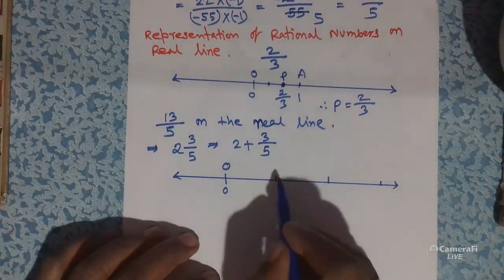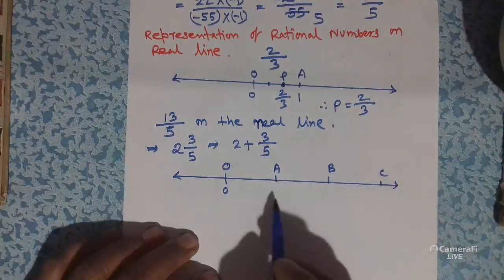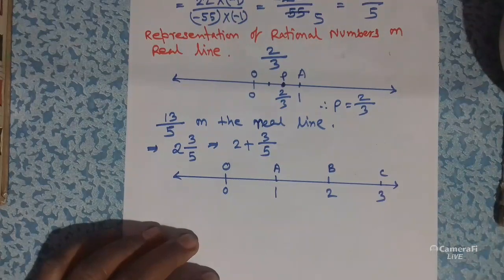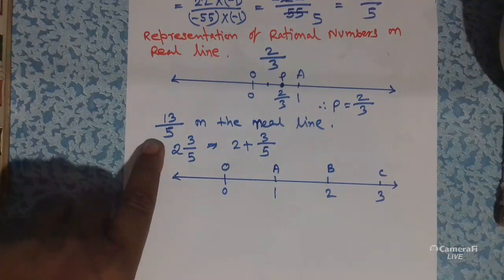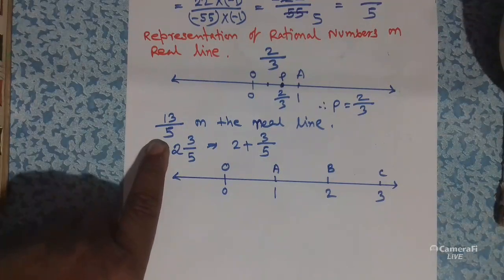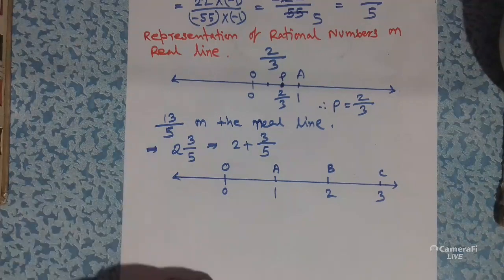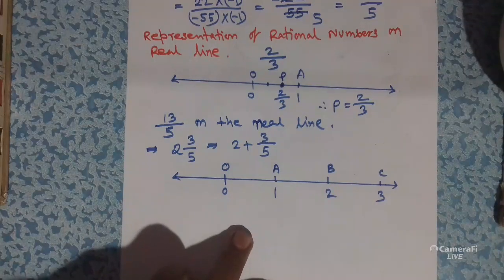and give the name A, B and C, and here you have to take 1, 2 and 3. Now students, you can see that the denominator is 5. So we have to divide all the unit parts into 5 equal parts.